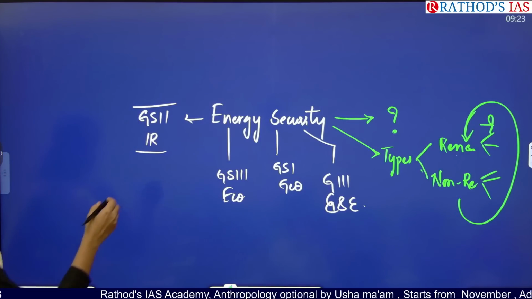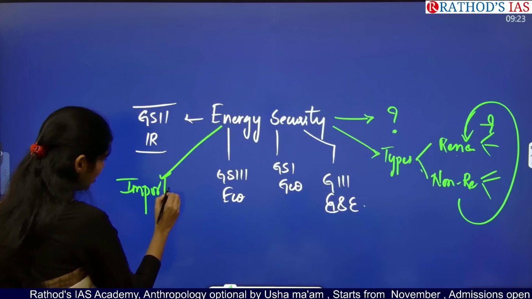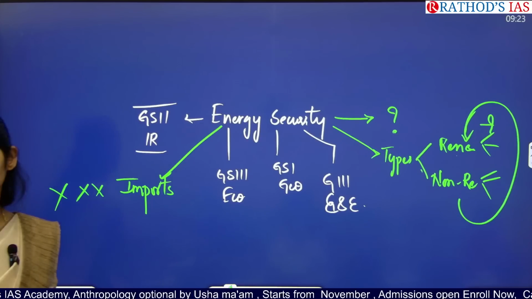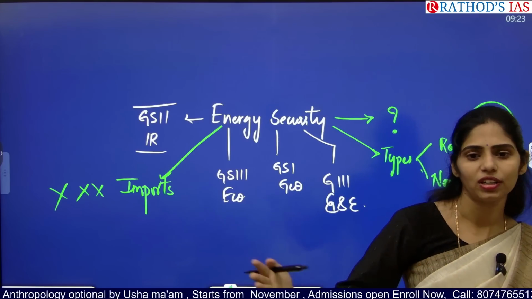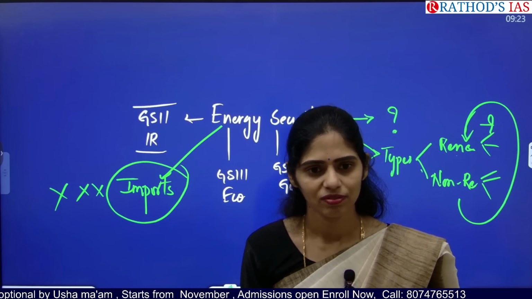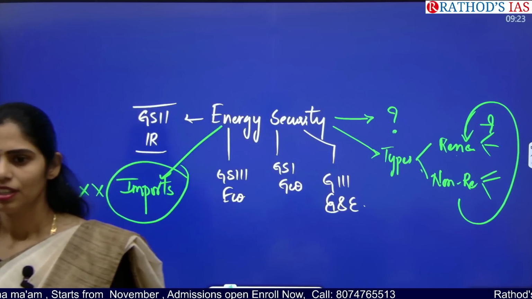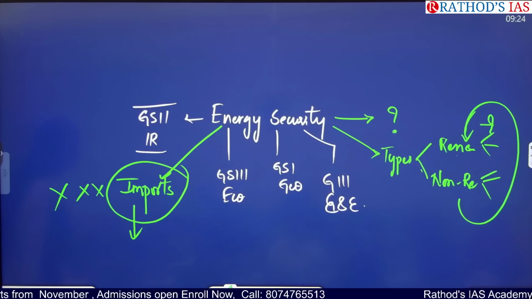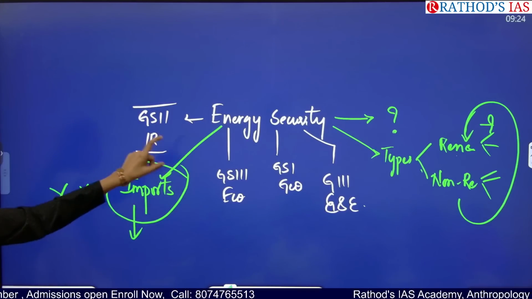Okay, one more thing here is, you know that we are importing crude oil from other countries. What if those countries stop exporting crude oil? What happens if they are not exporting? If we are not importing this crude oil, then what will happen? Instability. Every problem will start with this crude oil, right? So for national security, for territorial integrity, for everything, we are required to maintain this energy security.